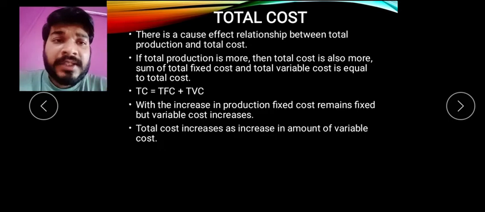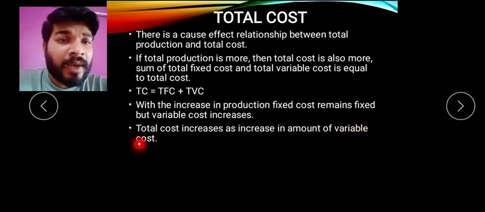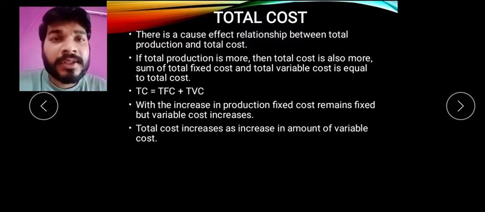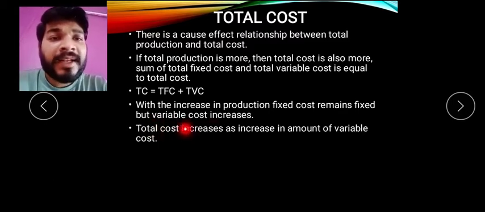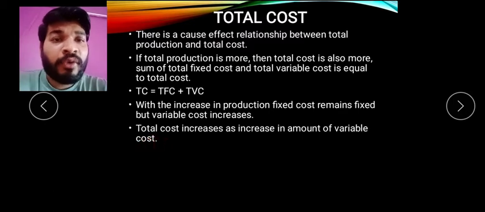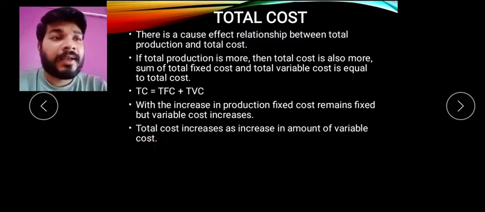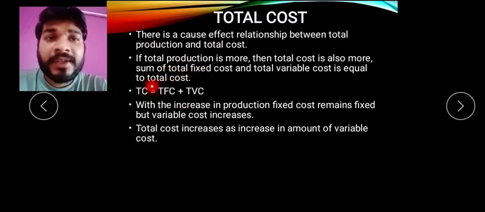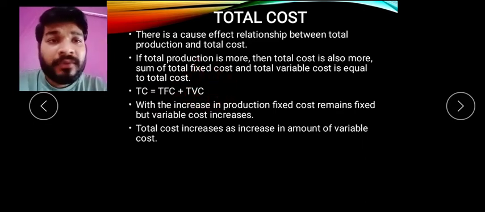Then as total cost increases, there is an increase in the amount of variable cost. जैसे मैंने समझा वेरिएबल कॉस्ट इंक्रीज हो रहा है तो टोटल कॉस्ट इंक्रीज हो रहा है. सो यहाँ पे, so why is there an increase in total cost? Because the amount of total variable cost is increasing because it is a part of total cost. यहाँ पे ध्यान रखो कि total cost दोनों का सम अप है, फिक्स कॉस्ट तो सेम ही रहेगा, तो यहाँ पे ही इंक्रीज. There is only change in variable cost which we find every time, and you find that with the increase in production variable cost increase होगा तो टोटल कॉस्ट अल्टीमेटली इंक्रीज होगा.